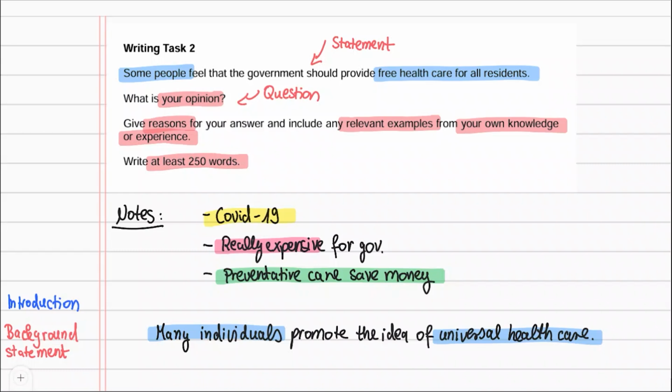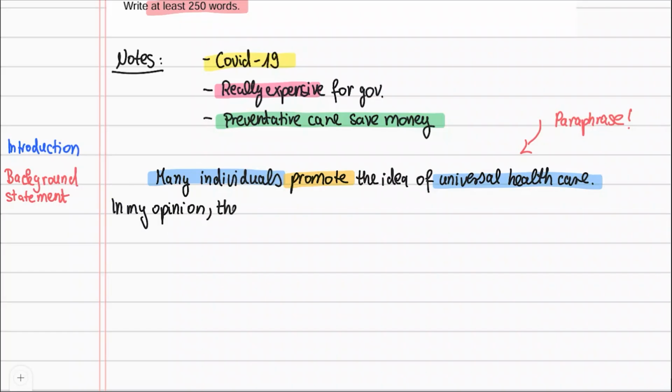I say that the people promote the idea instead of some people feel that the government should provide. It's not a long sentence, but it really shows that I understand the question and have an awesome vocabulary and grammar. Make sure you paraphrase in the first sentence, because this gives the IELTS examiner a great impression of your writing.